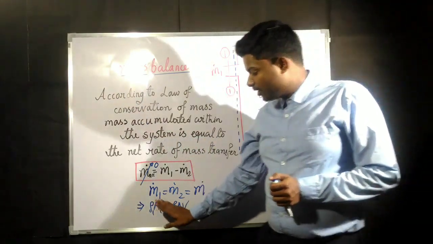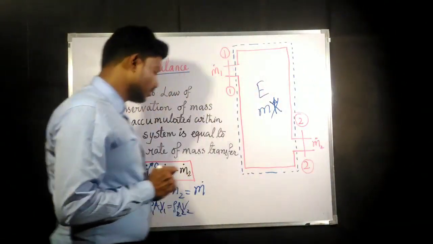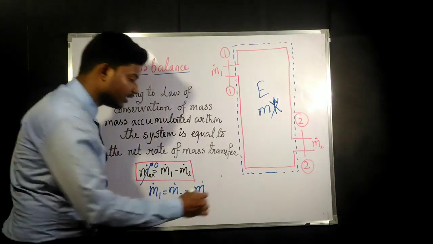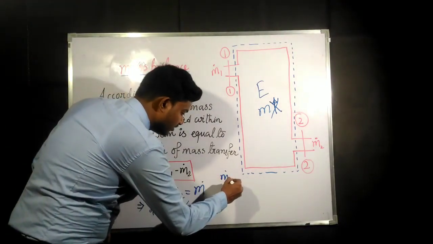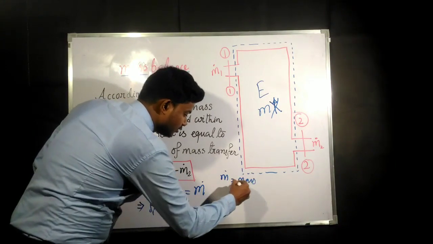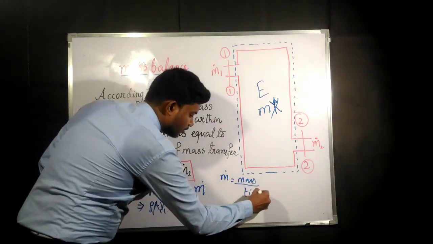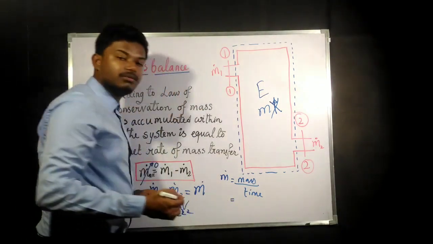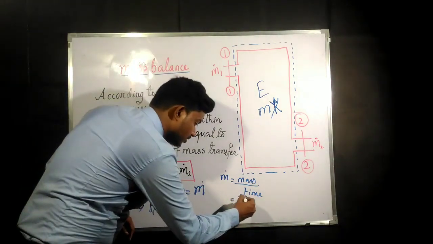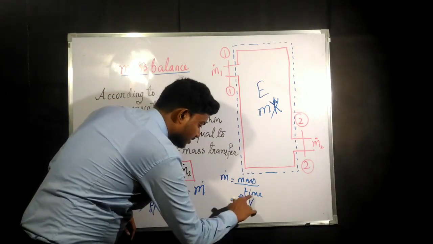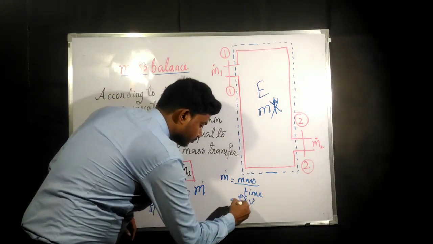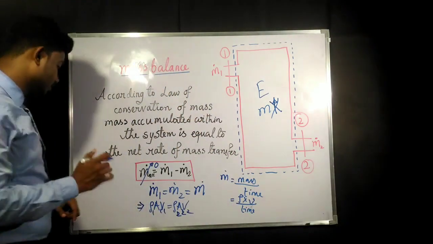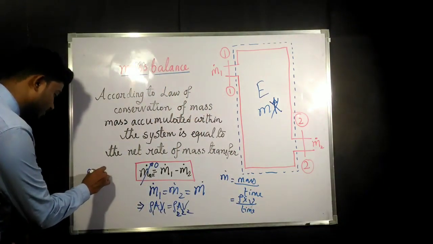Now if you ask me how this rho A V has come, that means we have written m dot directly as rho A V. So m dot means what? M dot is equal to mass per time. So mass you can write as density into volume per unit time. We know that density equals mass by volume.